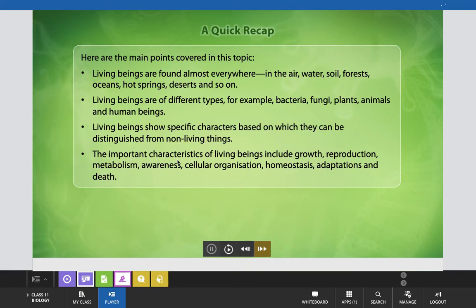The important characteristics of living beings include growth. Here they have mentioned reproduction, but when we are talking about the fundamental characteristic features, we will not consider reproduction as one, because there is a contradictory point that those persons who cannot reproduce are also living in this world. And metabolism we can consider as one of the important characteristic features.